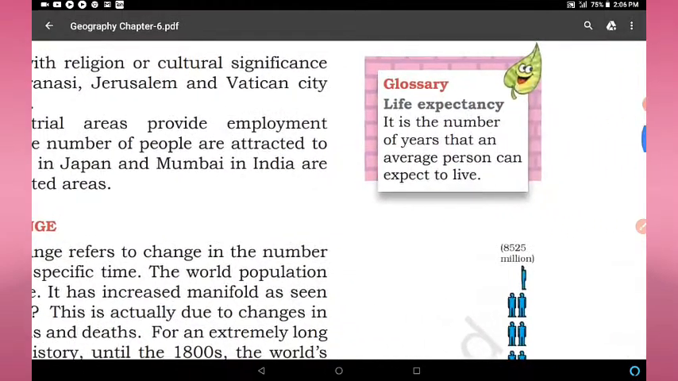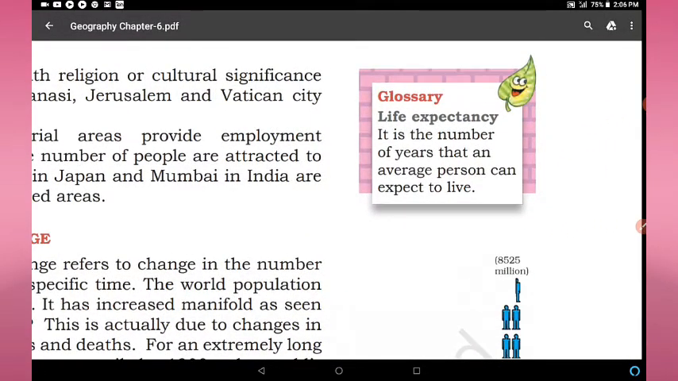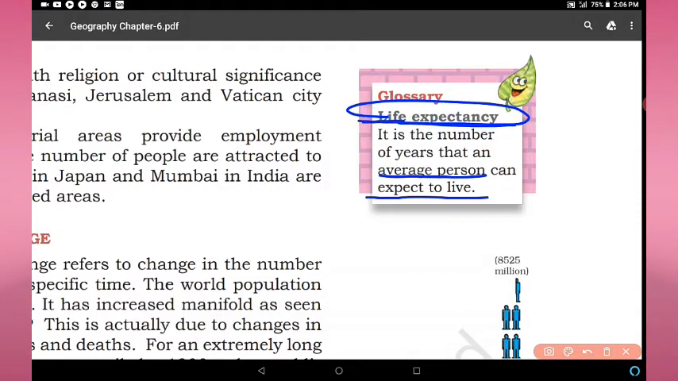Here one glossary is given: life expectancy. In other words, we can say average age. It is the number of years that an average person can expect to live. At this time in India, this is approximately 65 years, right? Life expectancy means in a particular year, how many people died and at what age. So the total of ages is divided by the number of people, then we get the life expectancy of that particular country.